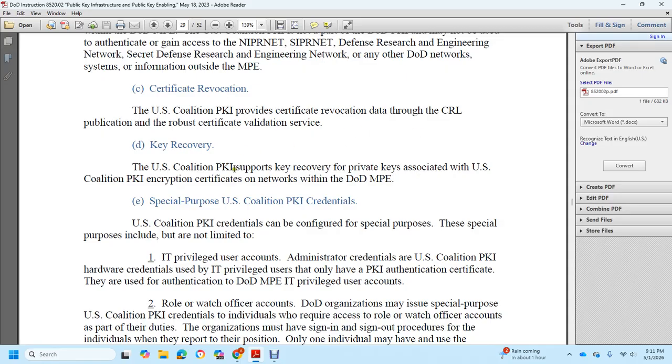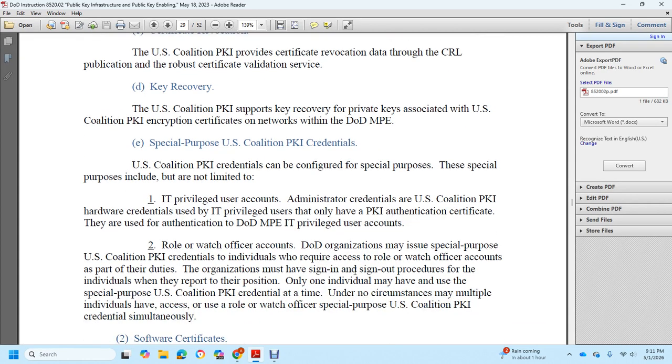Alright, special purpose U.S. Coalition Public Key Infrastructure credentials. U.S. Coalition Public Key Infrastructure credentials can be configured for special purposes. Special purposes include, but are not limited to, information technology privileged user account administrative credentials with user Coalition Public Key Infrastructure hardware technology. IT privileged users have the Public Key Infrastructure authentication certificate for authentication to DoD MPE information technology privileged user accounts. Role and watch officer accounts: a DoD organization may issue a special purpose U.S. Coalition Public Key Infrastructure credential when an individual requires access to the role or watch officer account as part of the duties